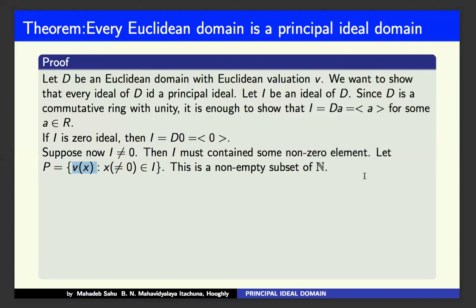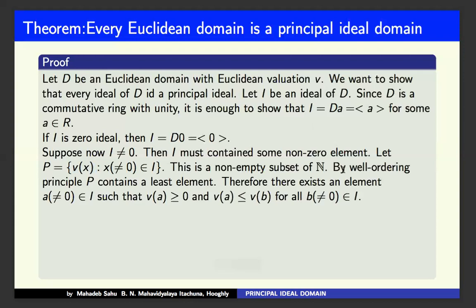So P is a non-empty subset of N. By the well ordering principle, which can be applied in case of the natural number set, P contains a least element.